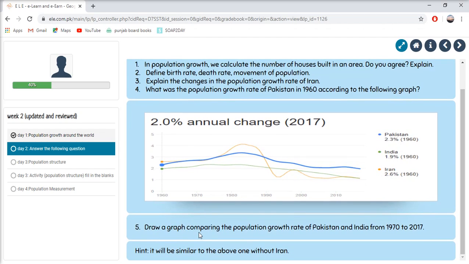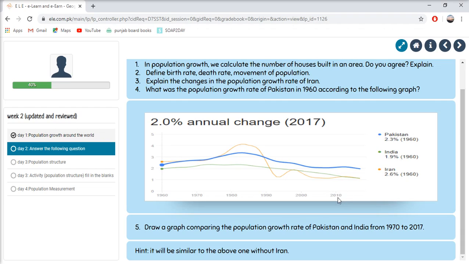Next, draw a graph comparing the population growth rate of Pakistan and India from 1970 to 2017. Hint, it will be similar to the above one without Iran. Okay, so here in this graph we have Pakistan, India and Iran. It's from 1960 to 2010.